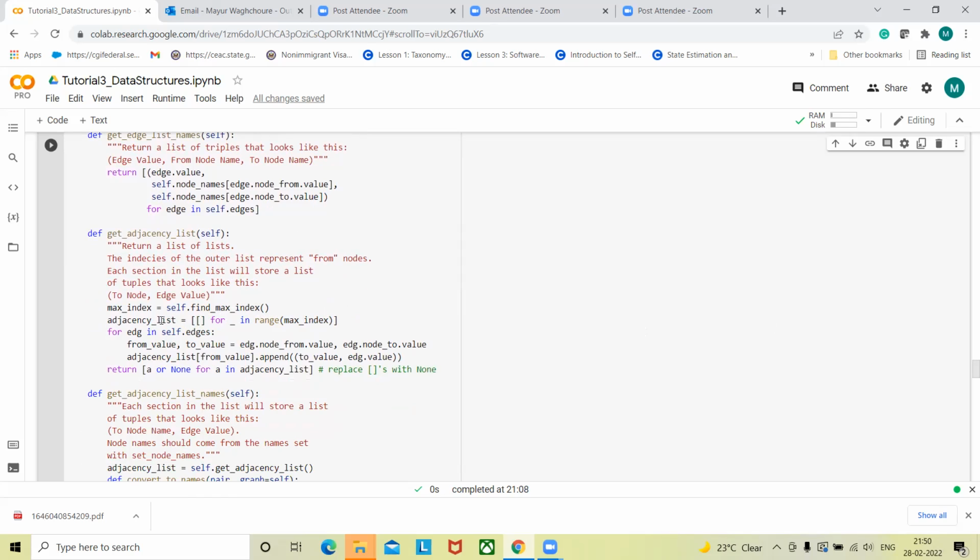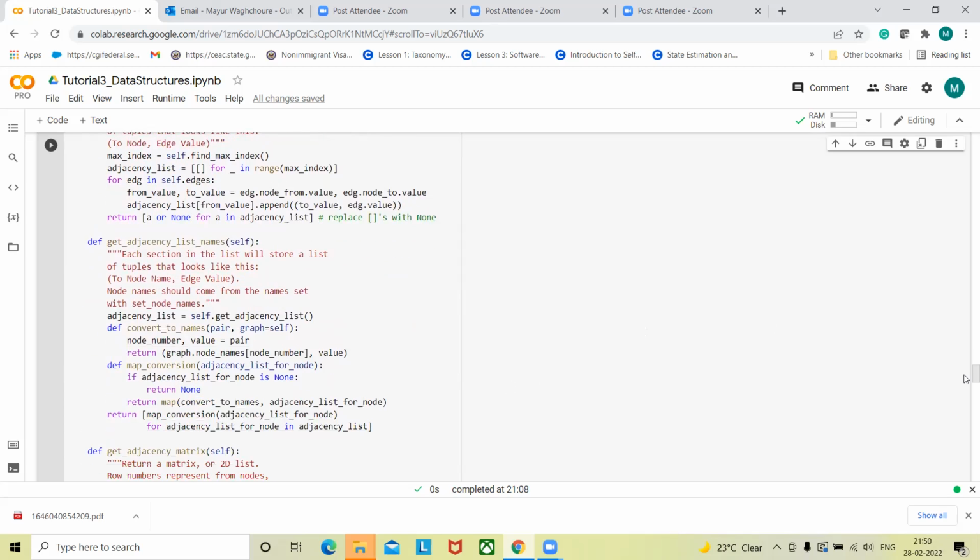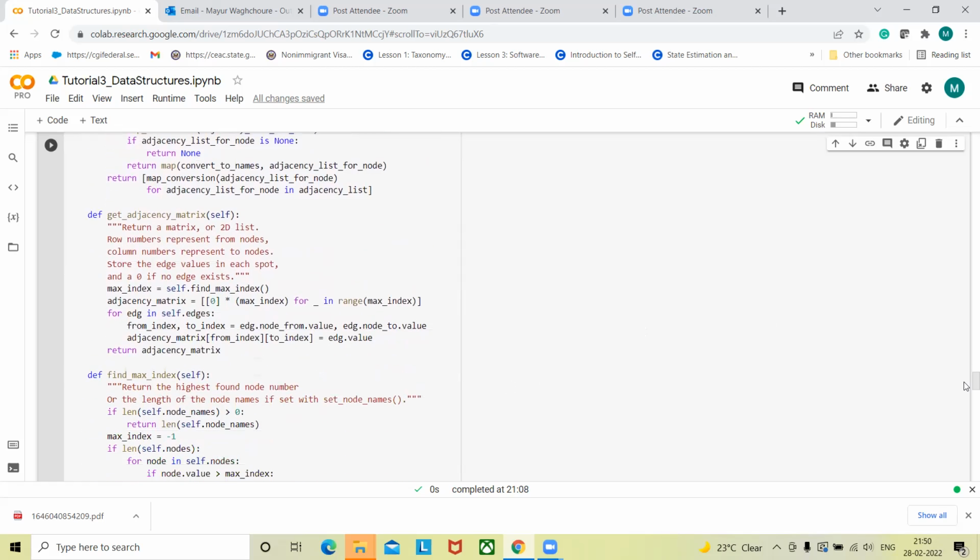You get the adjacency list developed, and this is where the adjacency matrix gets developed. If you go through these methods you will understand how to get that done. But this is the third important thing.